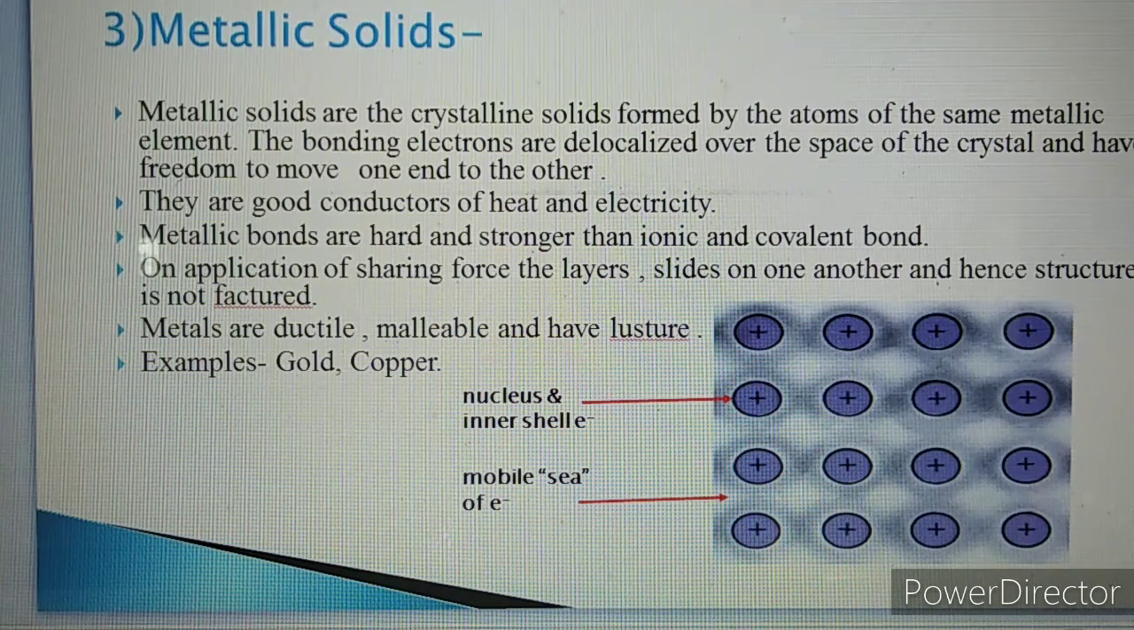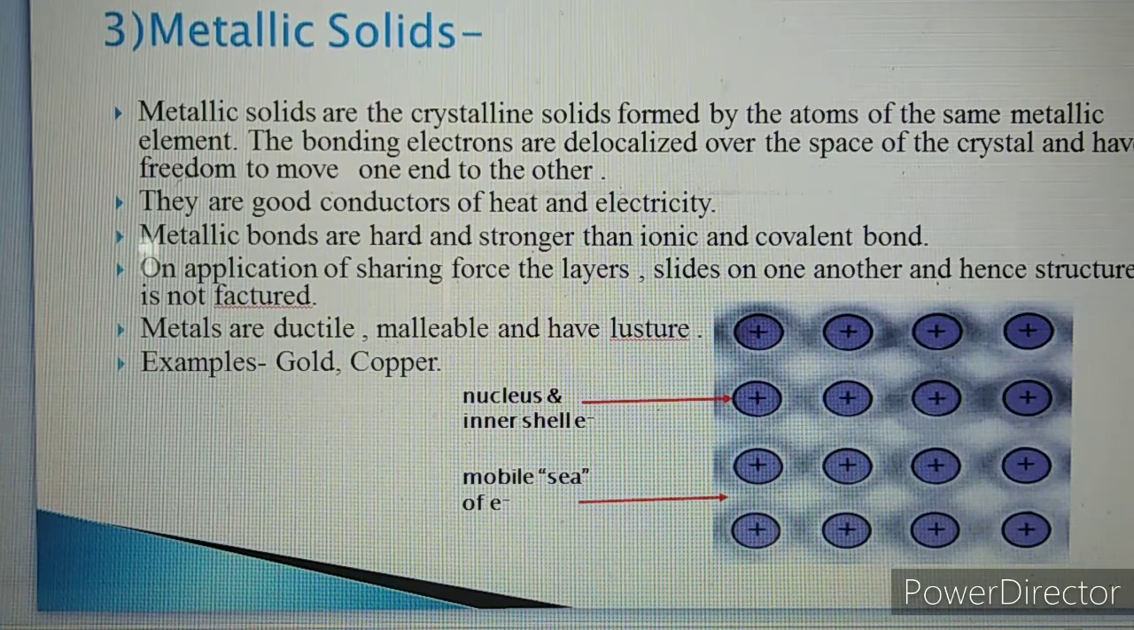So in metallic solids, the force of attraction is because of the metallic bond, and these metallic bonds are hard, and as compared to ionic and covalent bonds, these bonds are stronger. On application of shear force, the layers slide on one another, hence the structure is not fractured. So there is very little possibility of fracturing of the metallic solid.